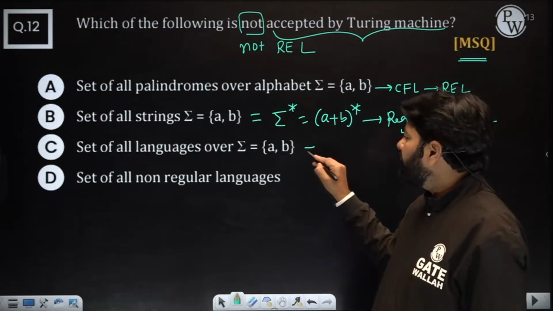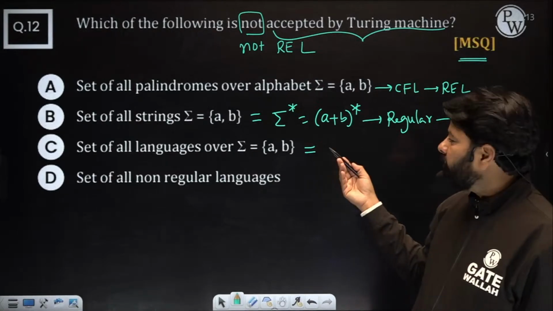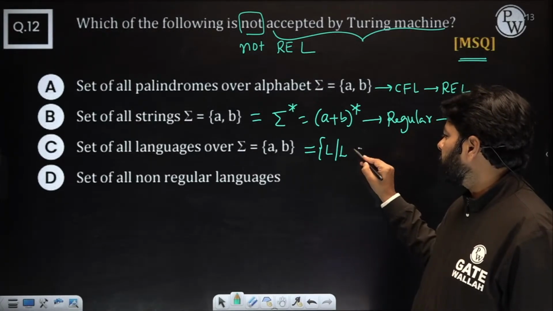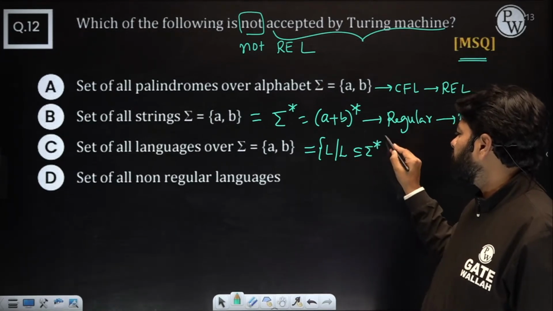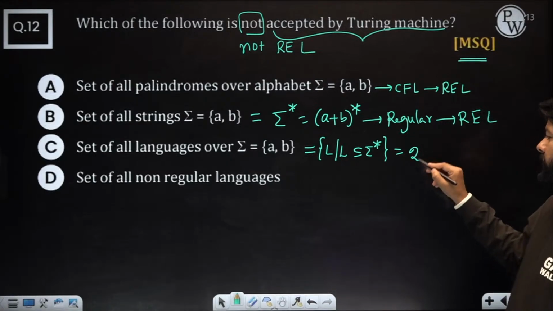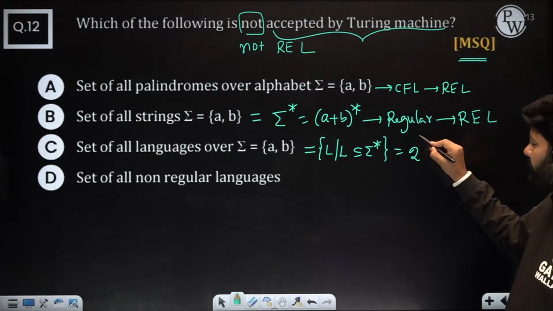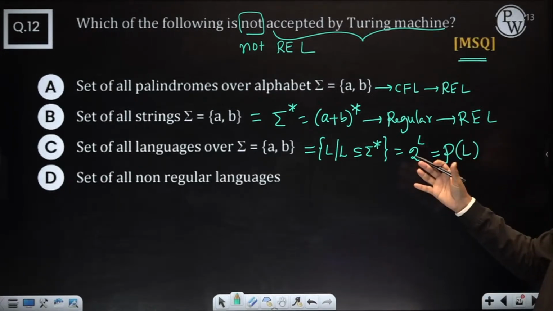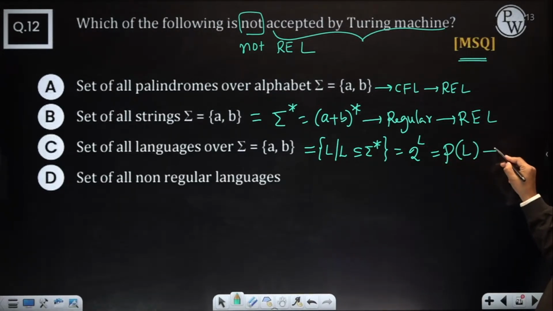The set of all languages, how do you write it? Something like this: L such that L is a subset of sigma star, where sigma is {a, b}. This is nothing but 2 power sigma star, the power set of sigma star. Look at how many ways you can represent it. It is definitely not REL. Why not REL?